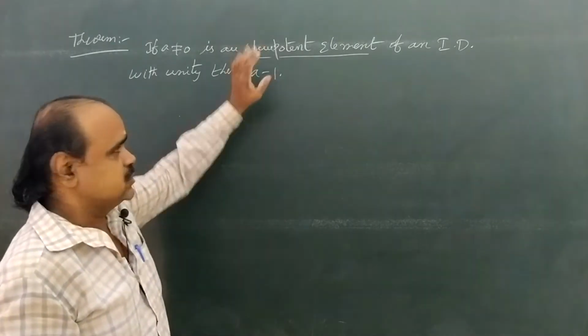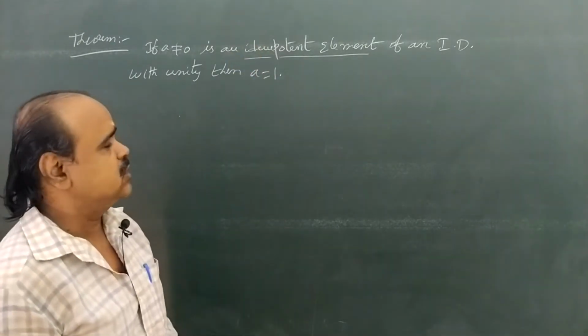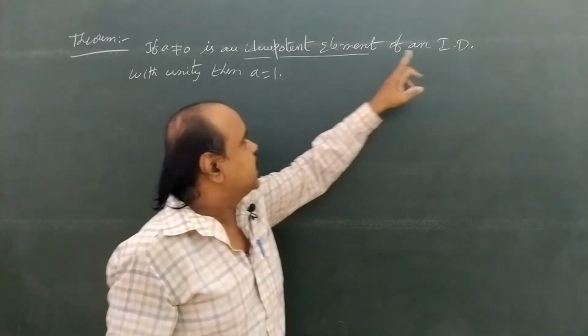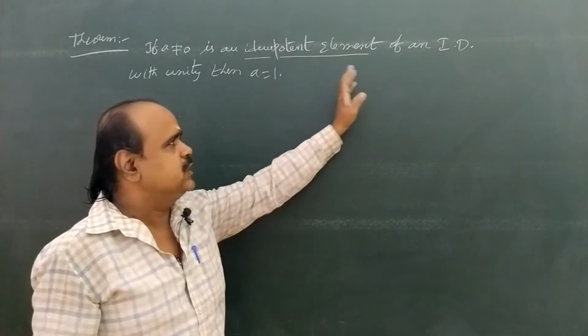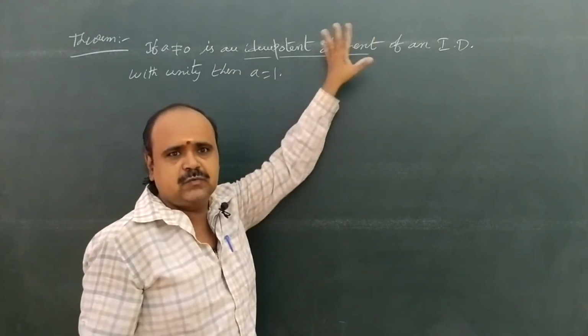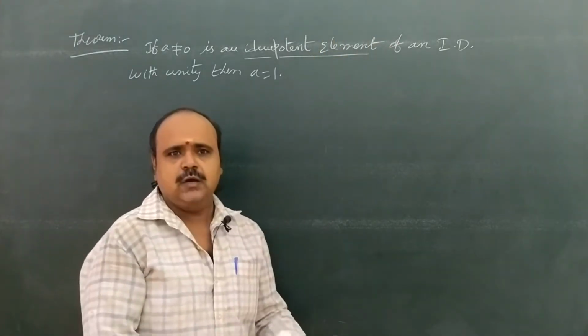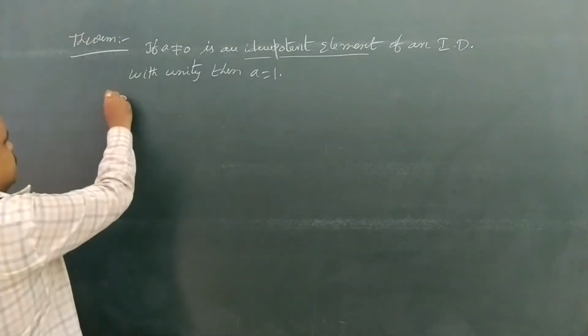That is the concept of this theorem. Okay? What do you understand? In an integral domain, the idempotent element is only 1. 1 is the only idempotent element in an integral domain. That is the concept of this theorem. That is what we are going to prove. So, for that, let us come to the proof.